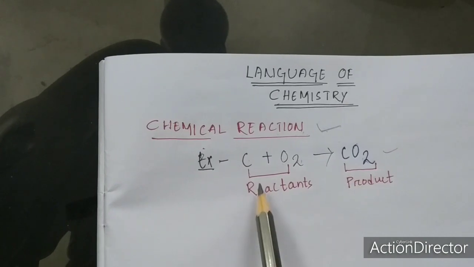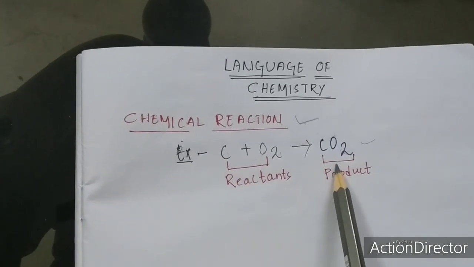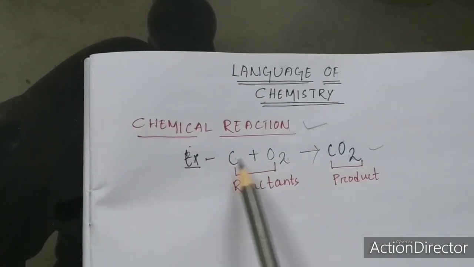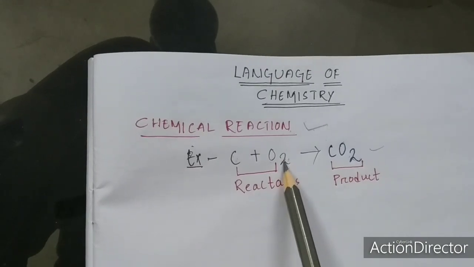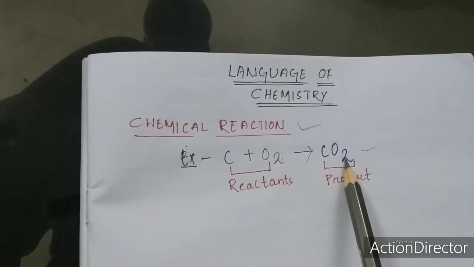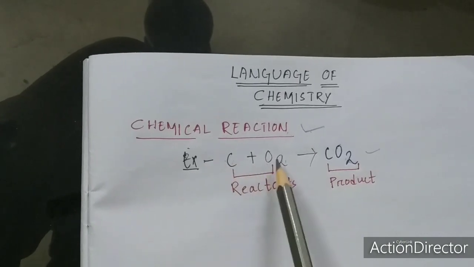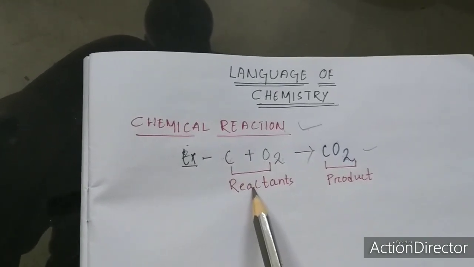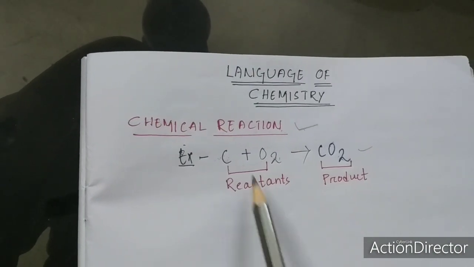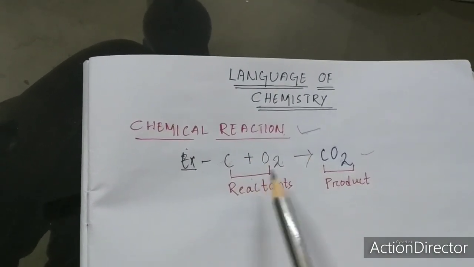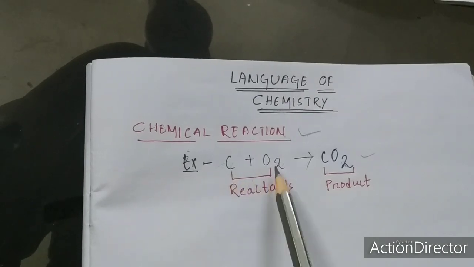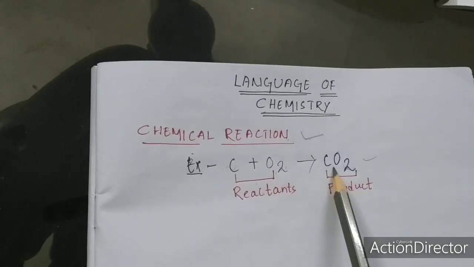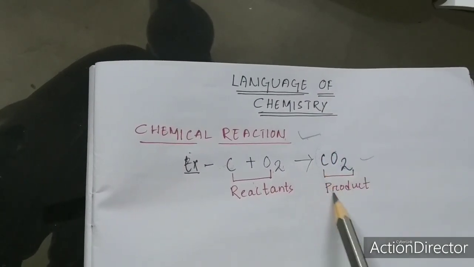Here carbon and oxygen react with each other to form carbon dioxide. Carbon and oxygen are the reactants because they undergo the chemical change, and carbon dioxide is the product.